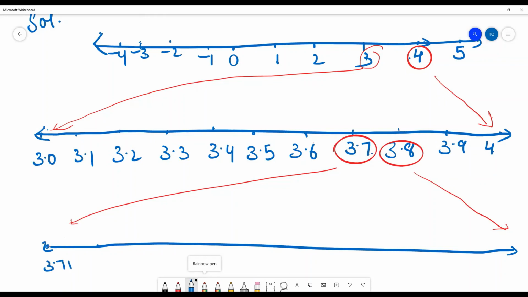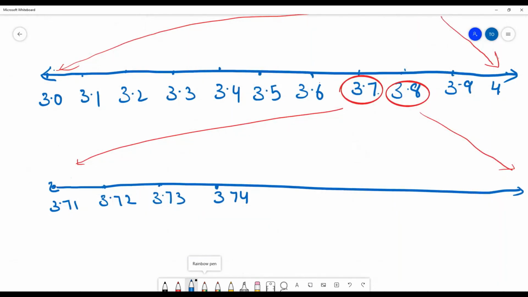This point is 3.71. This is 3.72. This is 3.73, 3.74, 3.75, 3.76, 3.77, and 3.78, and 3.79.